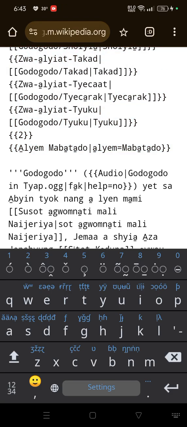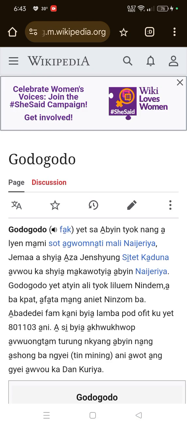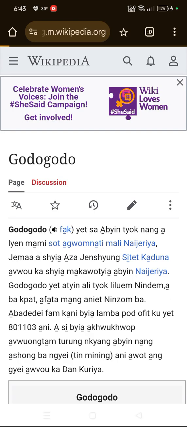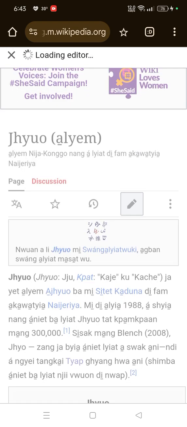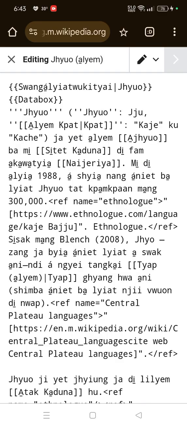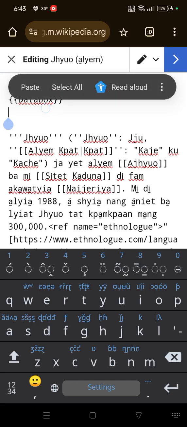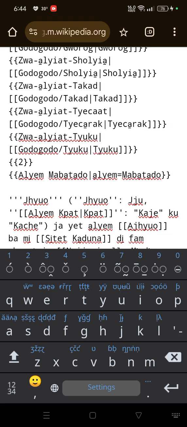I copy after highlighting, then I go back to the article I chose, Jo. Once it is open, I go to the pen tool, and just below the data box, I paste whatever I copied.